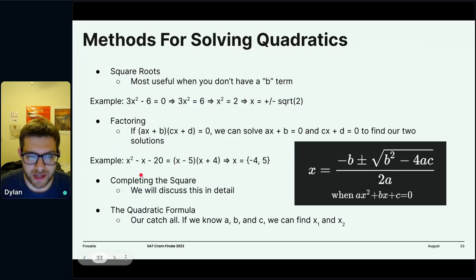So for example, we had that example from earlier. Well, we know now x minus 5 and x plus 4. When is each of those equal to 0? When either x equals 5 or x equals negative 4. And those are our two solutions.